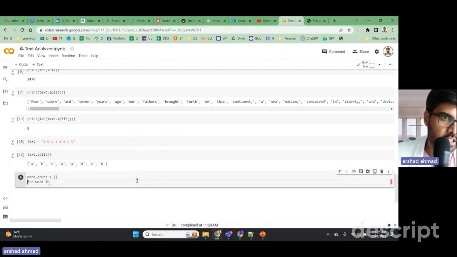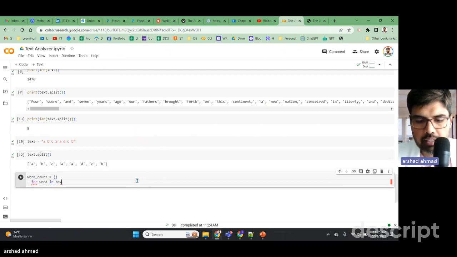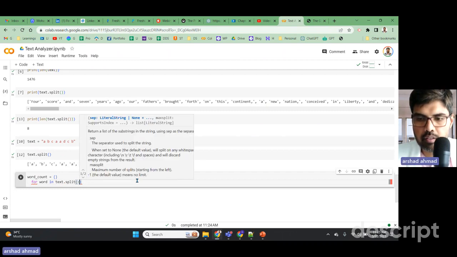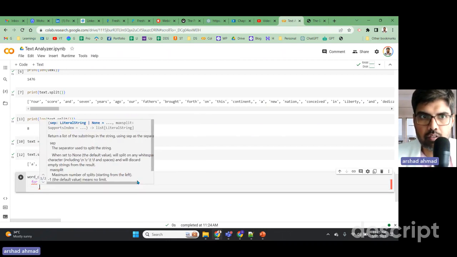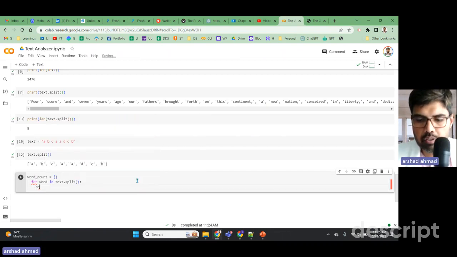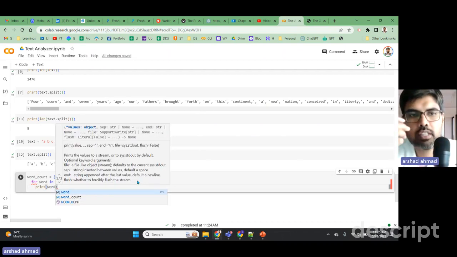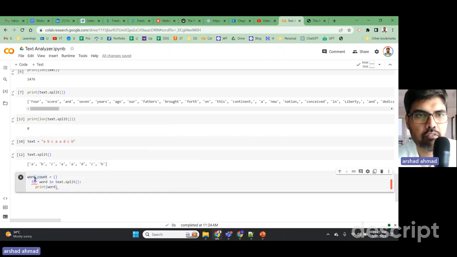There should be some indentation here: for word in text dot split, print the word. So for every word in the text dot split, it is going to print the word.